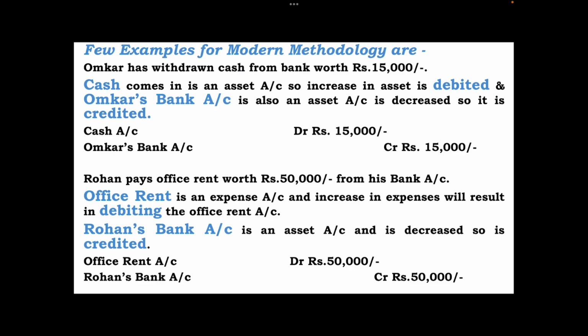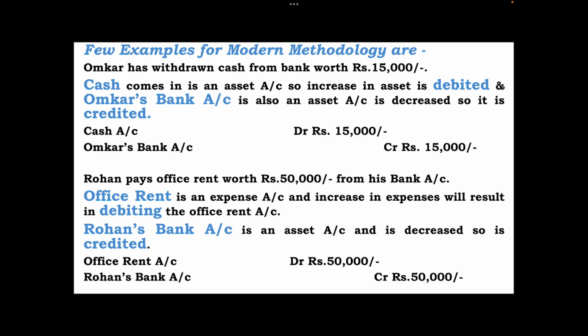Now suppose Omkar has withdrawn cash from bank worth rupees 15,000. As cash comes in, cash is an asset account. So increase in the asset is debited. And Omkar's bank account is also an asset account. So it is decreased, so it is credited. So the entry will be cash account debit rupees 15,000 and Omkar's bank account will be credited for rupees 15,000.